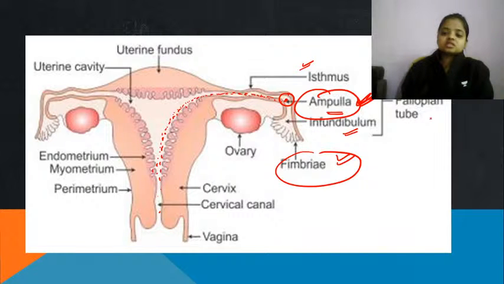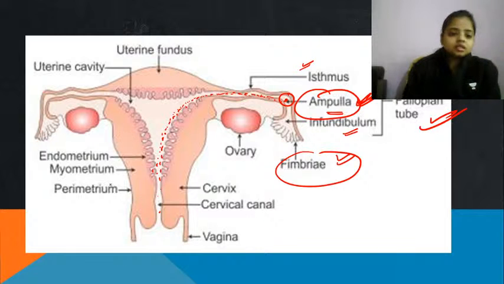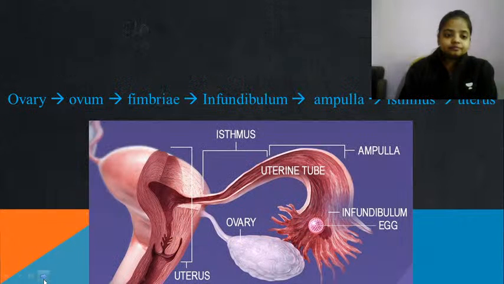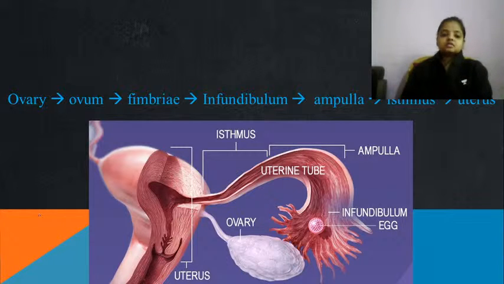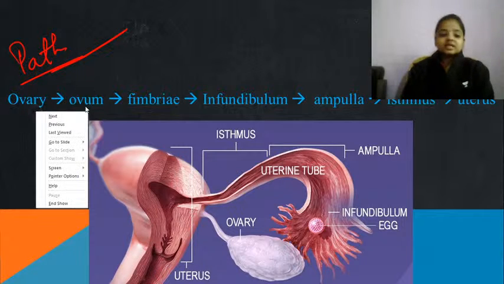So all this structure makes the fallopian tube. Now this is the pathway which is given to us. From the ovary comes the ovum.